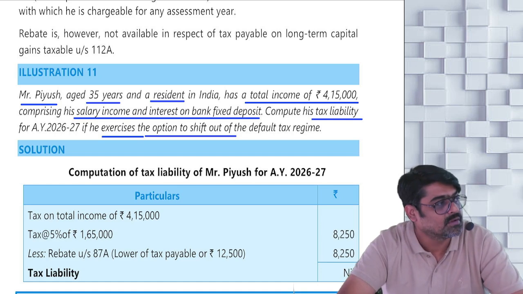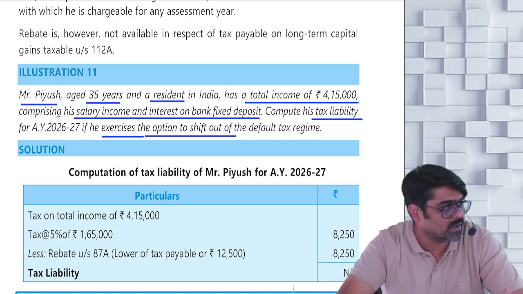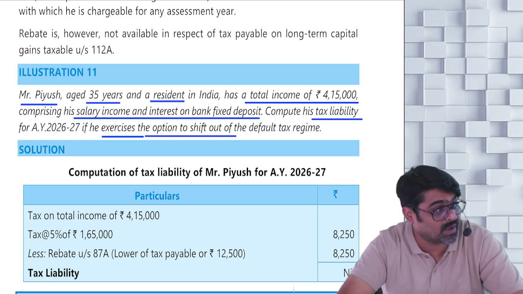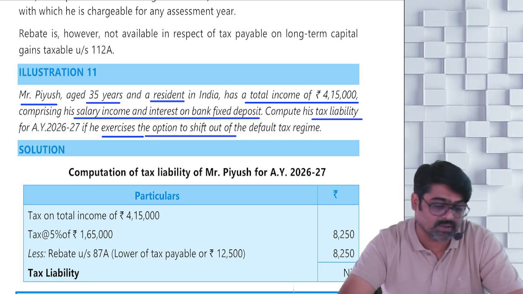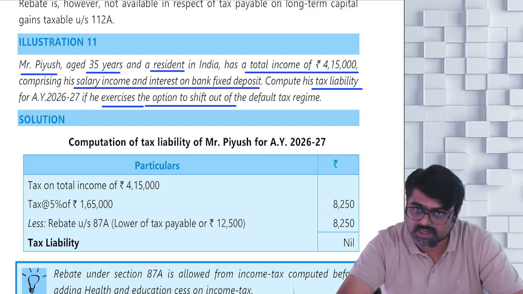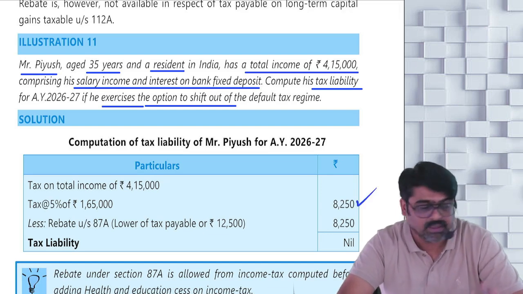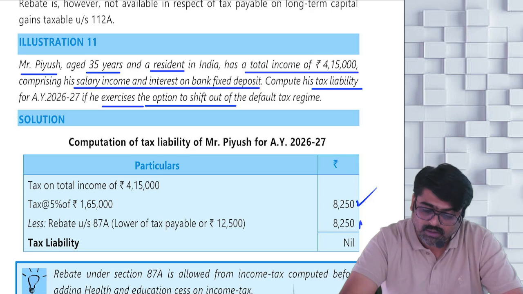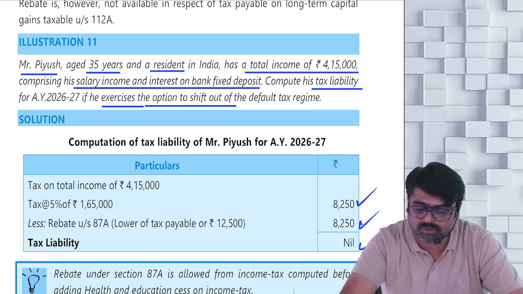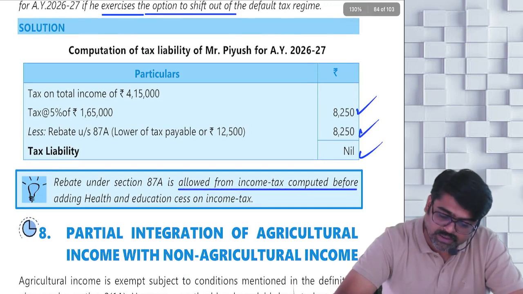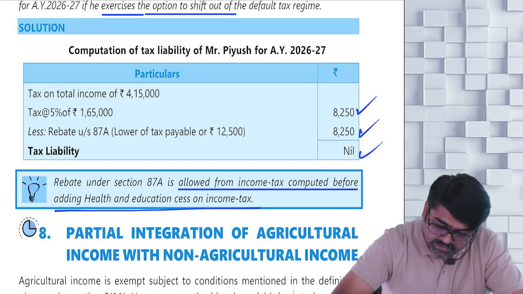So how much tax? First you calculate that tax. First 2,50,000, no tax. 2,50,000 to 4,15,000, how much? 1,65,000. On that you calculate 5%. So that will be 8,250. Either that tax or 12,500, which is the maximum amount of rebate, whichever is lower. How much rebate you are going to get? 8,250. How much tax is supposed to be paid? Nil. Rebate under section 87A is allowed from income tax computed before adding health and education cess.